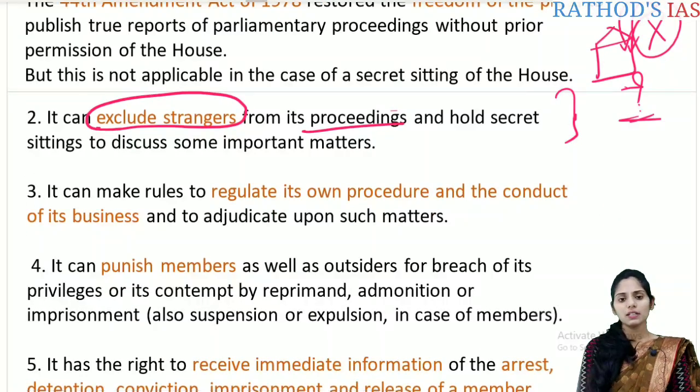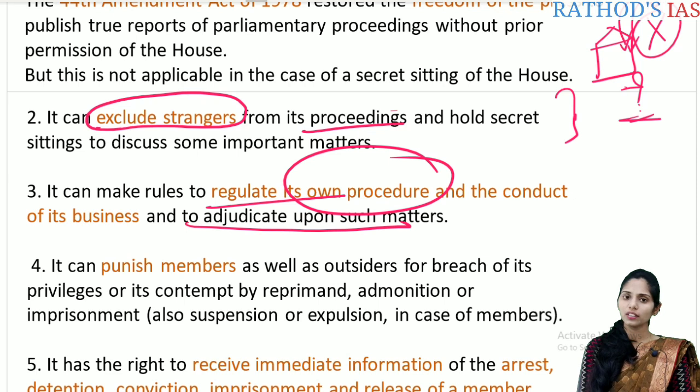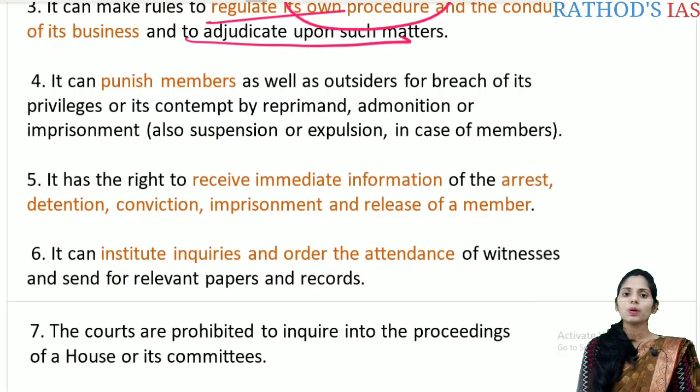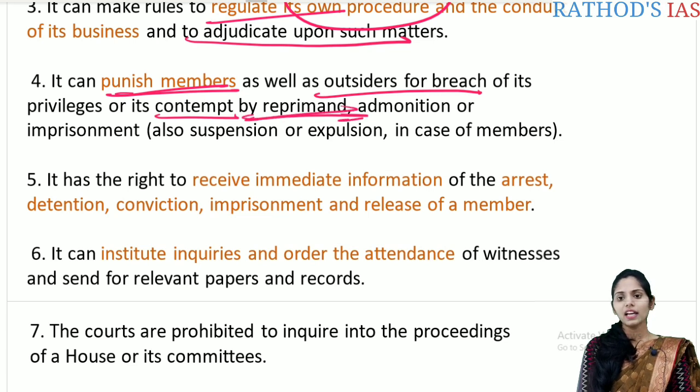And the next one is, it can make the rules to regulate its own procedure and conduct of the business, and to adjudicate upon such matters. It is regarding its own procedure and the conduct of the business. And the next important one is, it can punish the members as well as outsiders for the breach of its privilege and its contempt by reprimand, admonition, and imprisonment as well.